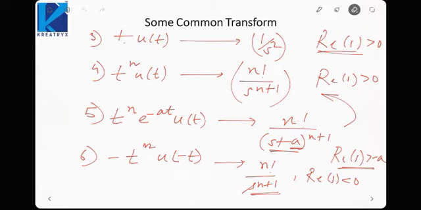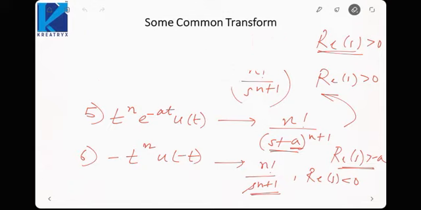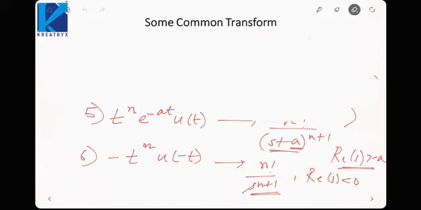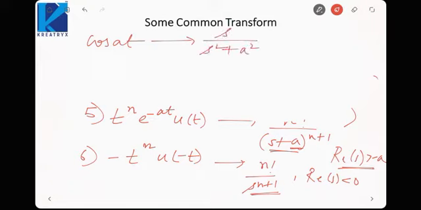Two more transforms that you need to remember, which are very important, are cosine and sine. So cos of at has a Laplace transform s upon s square plus a square.